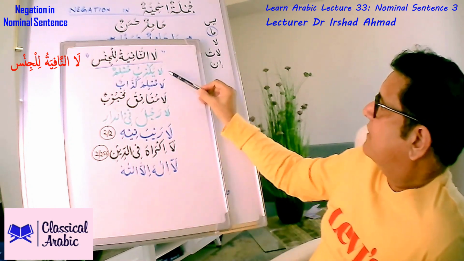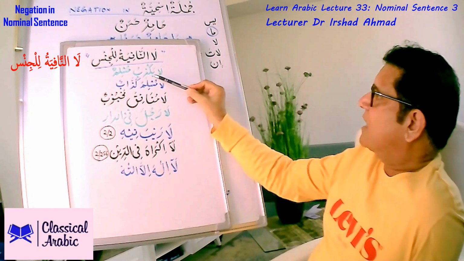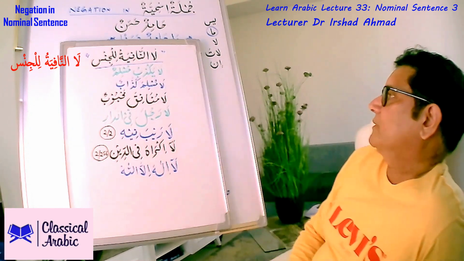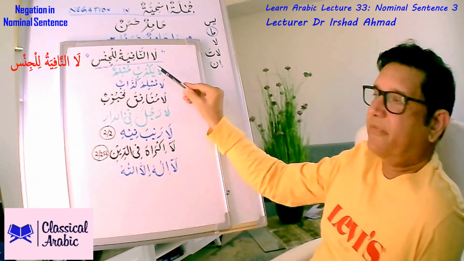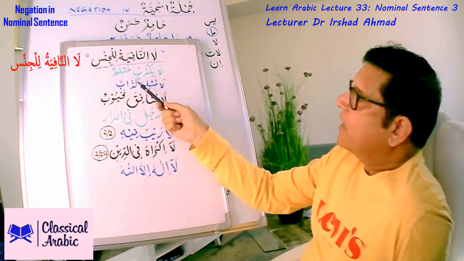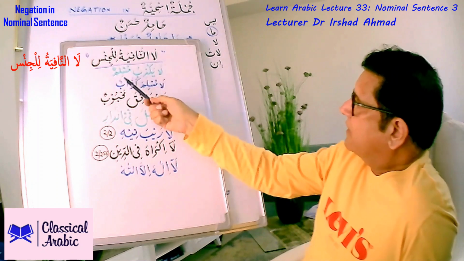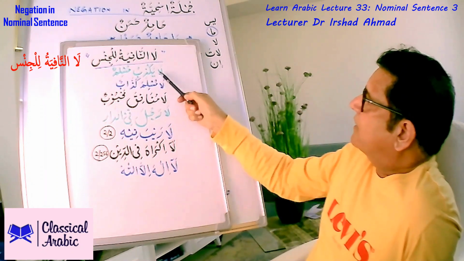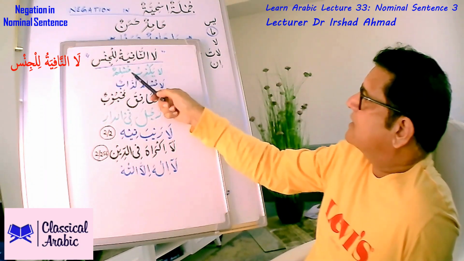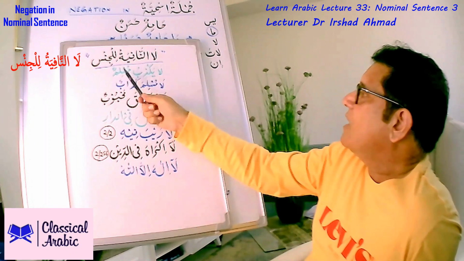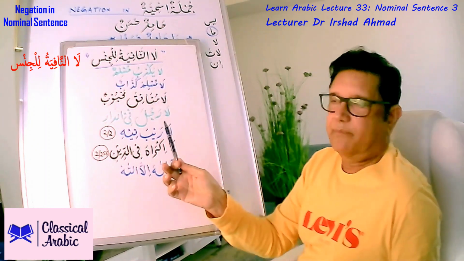For example, this sentence, la yaksibu muslimun. This is a verb, so this is jumla failure. I know we have not worked on jumla failure yet, but to make this point here, this means la yaksibu muslimun, a Muslim does not lie.